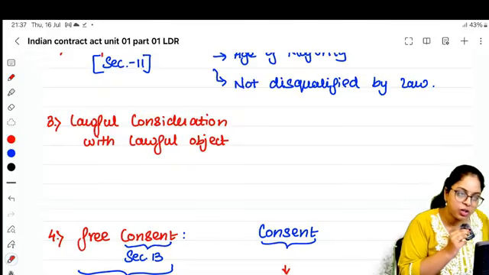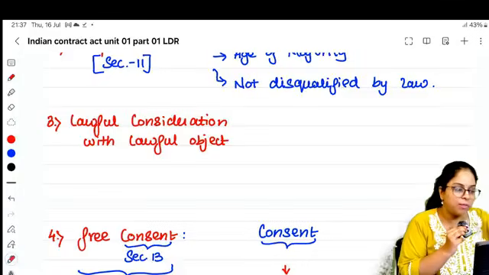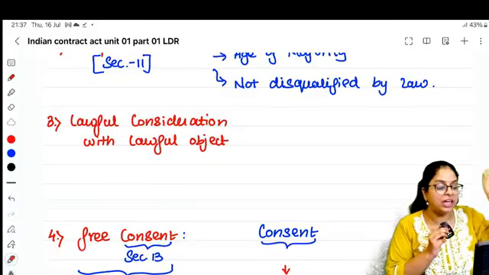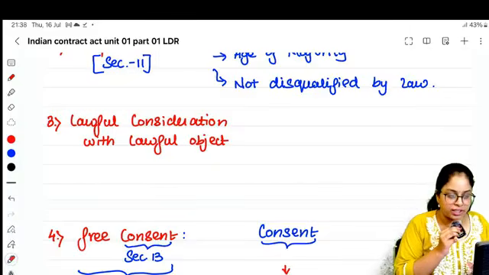How can you enter into such a contract? How can you tell somebody to kill someone? You had an unlawful objective. Your contract should have a lawful consideration and a lawful objective.